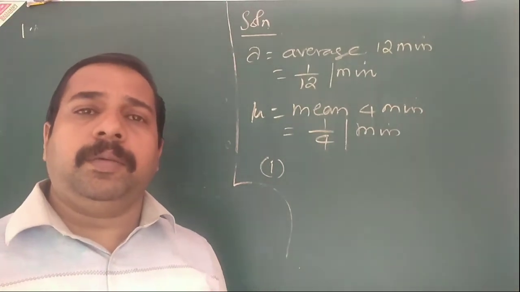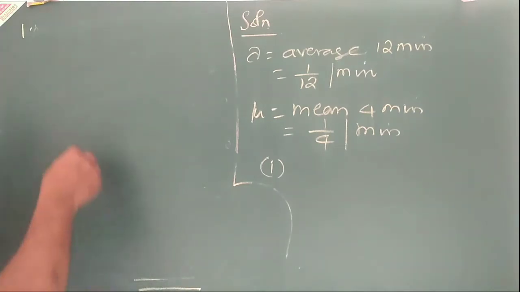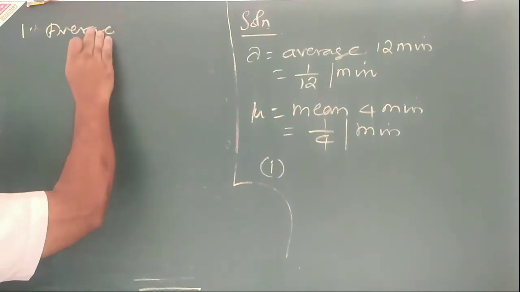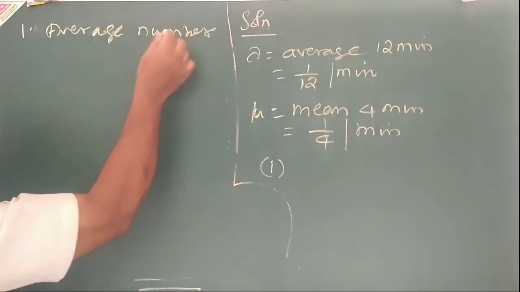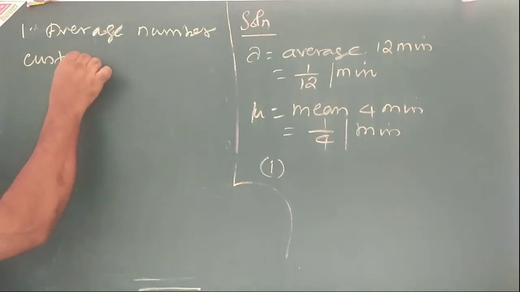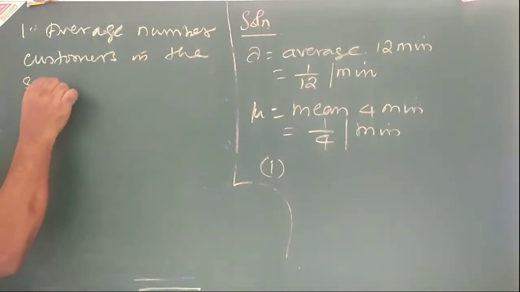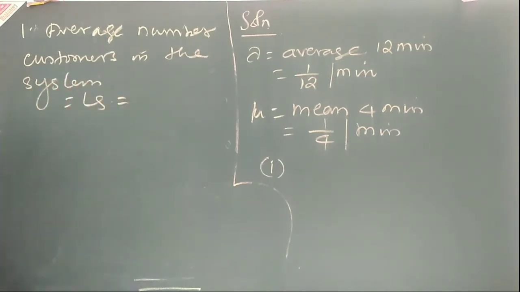What is average number of customers in the system? That is LS. So what is LS?